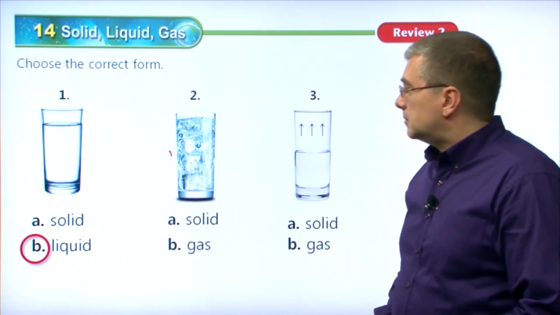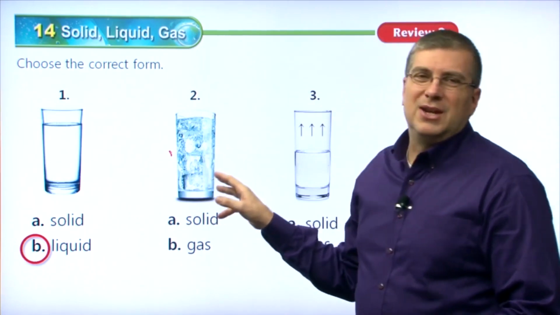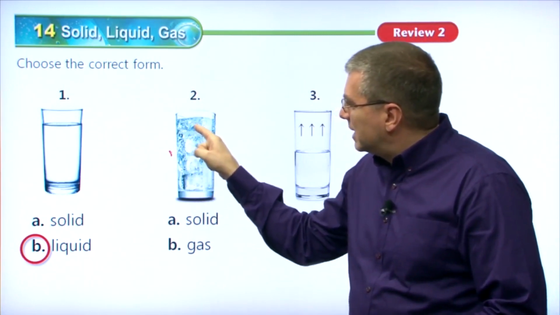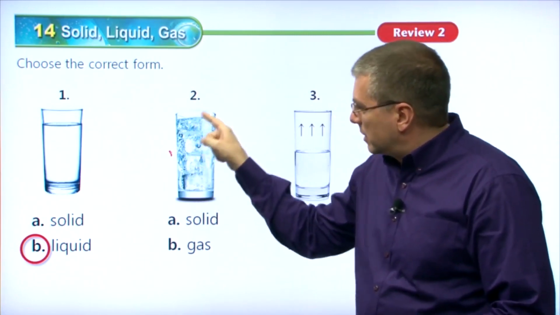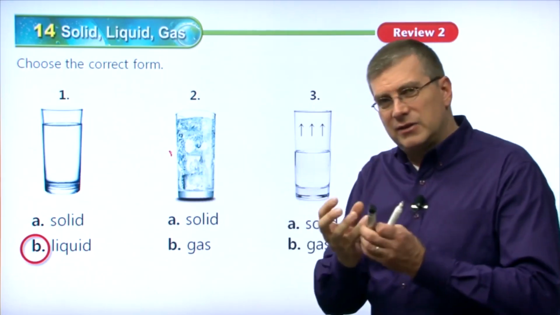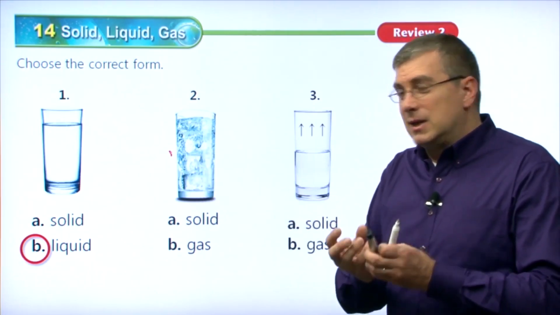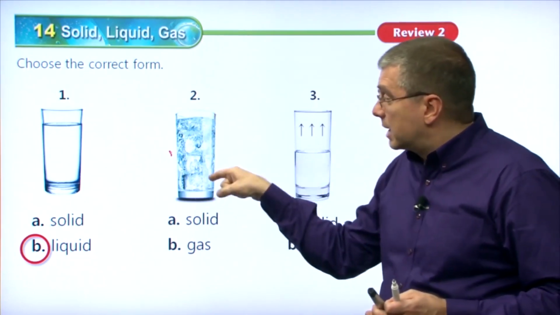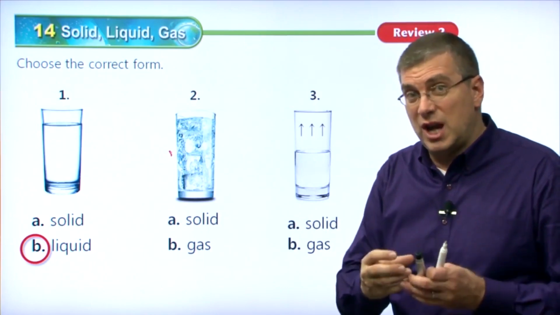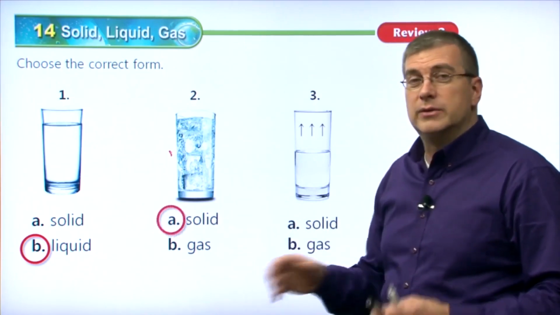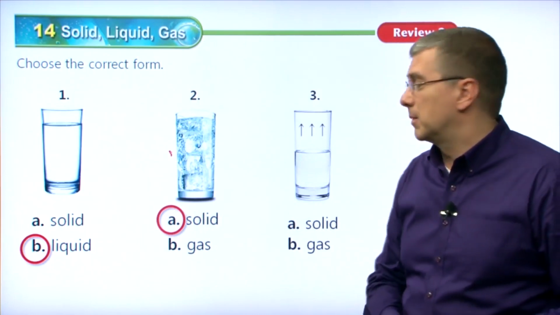Number 2. Now, we have a combination actually, okay? But let's just concentrate on these objects inside the liquid. So this is liquid on the outside. But what are these objects here? This is ice. Ice has its own shape, right? It doesn't flow. It doesn't fill up the entire container. If we put it in a container, it keeps its original shape. What do we call that? We would call that a solid. Okay, those are solids. Solids have their own shape.